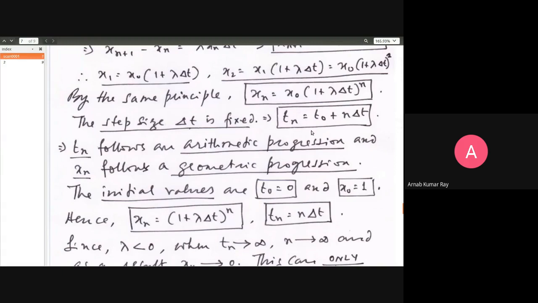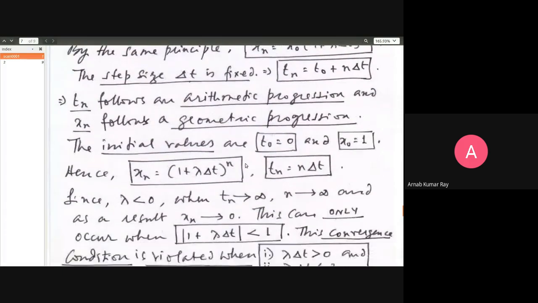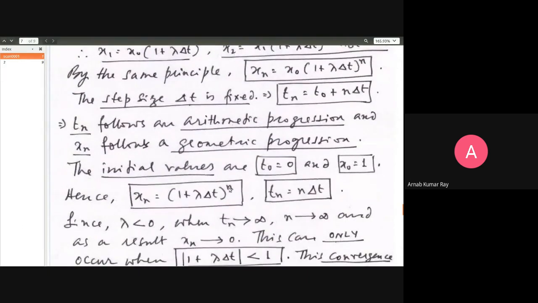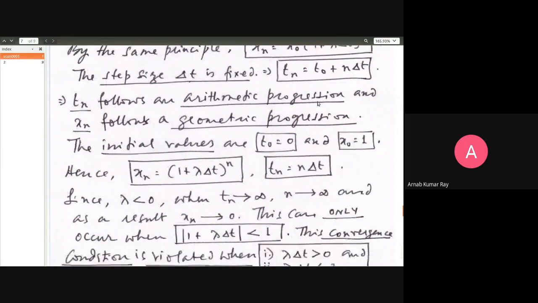Simple interest follows arithmetic progression, compound interest follows geometric progression. Banking terminology. Okay, so I'm writing x naught is equal to 1. So x subscript n is equal to 1 plus lambda delta t whole thing raised to n. And t n will be equal to n delta t because t naught is equal to 0.